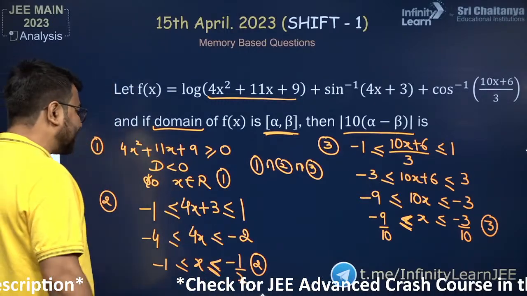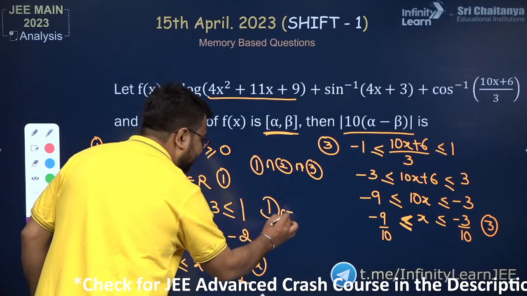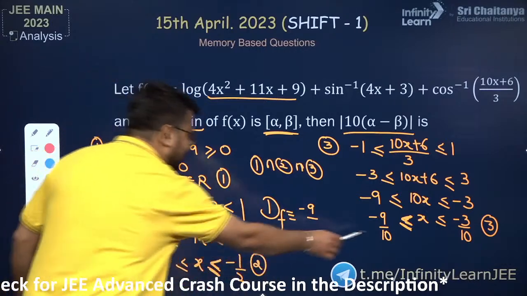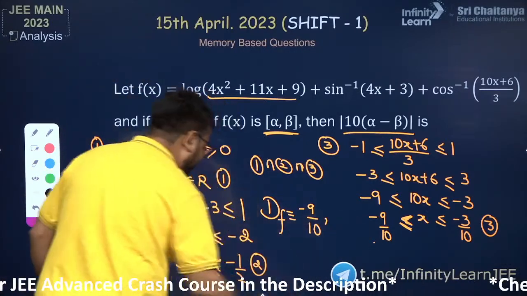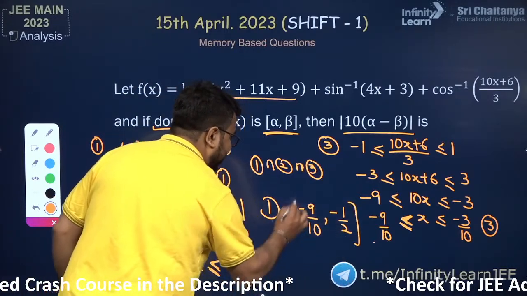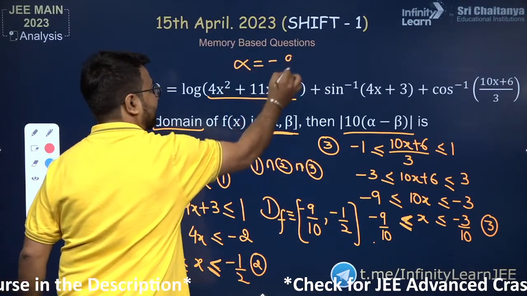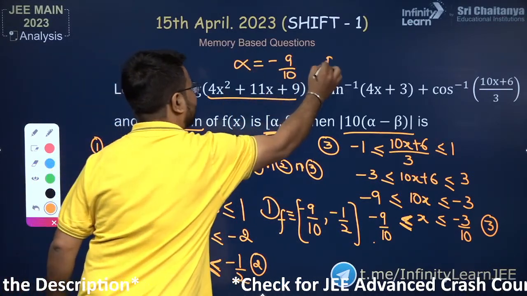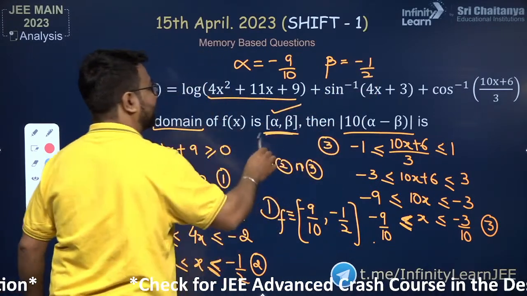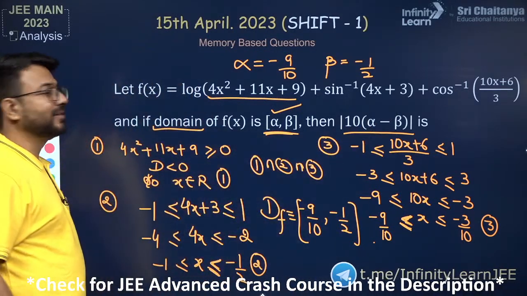So the final answer over here after taking the intersection will be: the domain of the function f should be between minus 9 by 10, so minus 9 by 10 is written over here, and it is maximum going till minus half. This is the common part that we are getting. So we got the value of alpha here as minus 9 by 10, and the value of beta here as minus half. Once we get the value of alpha and beta, I'll substitute them here, and then I'll be able to get the final answer.